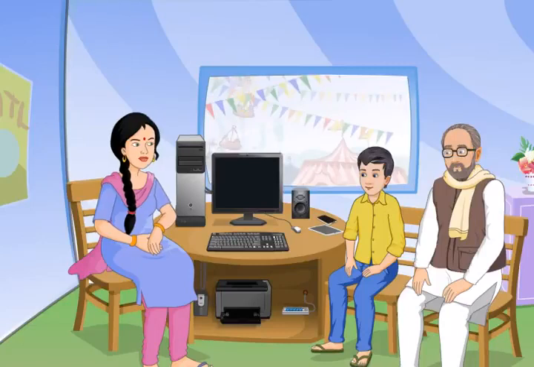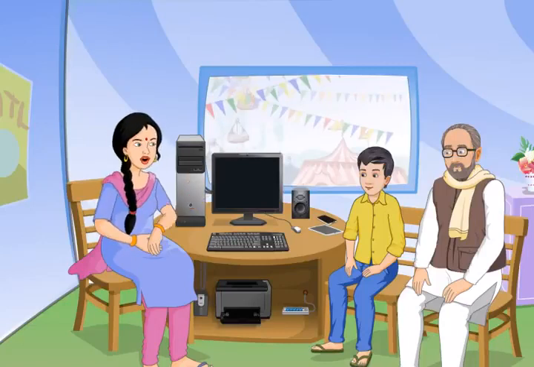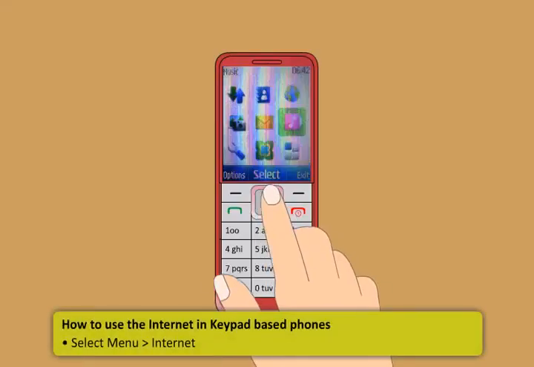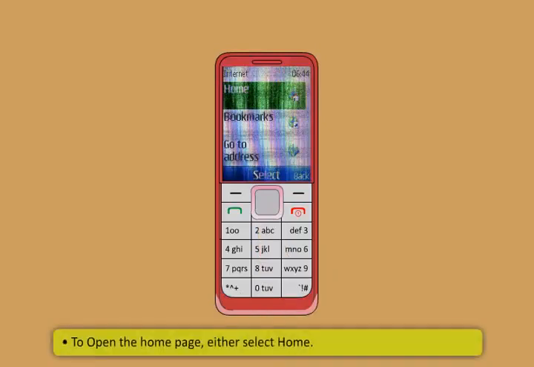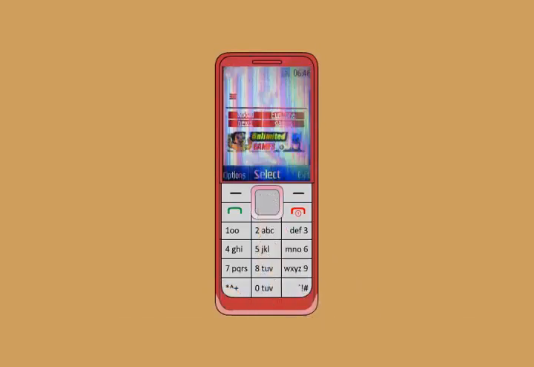In keypad-based phones, one can easily use Internet services as well. First, select Menu and then Internet. Then, open the home page, either select Home or in the home screen, press and hold 0.